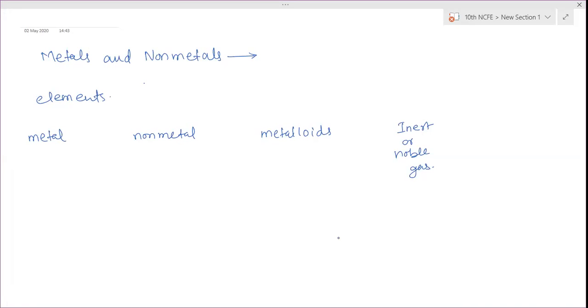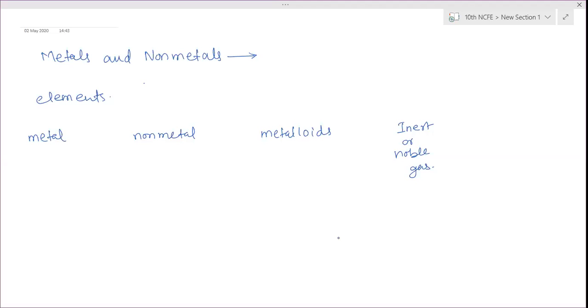Ma'am, I'm not sure, but I think it's based on physical properties, such as metals have luster but non-metals don't. Metals are good electrical conductors, but non-metals are bad electrical conductors. Is it based on that? That is one part. Any other? Losing and gaining of electrons. Yes, exactly. That is one of the basic parts.